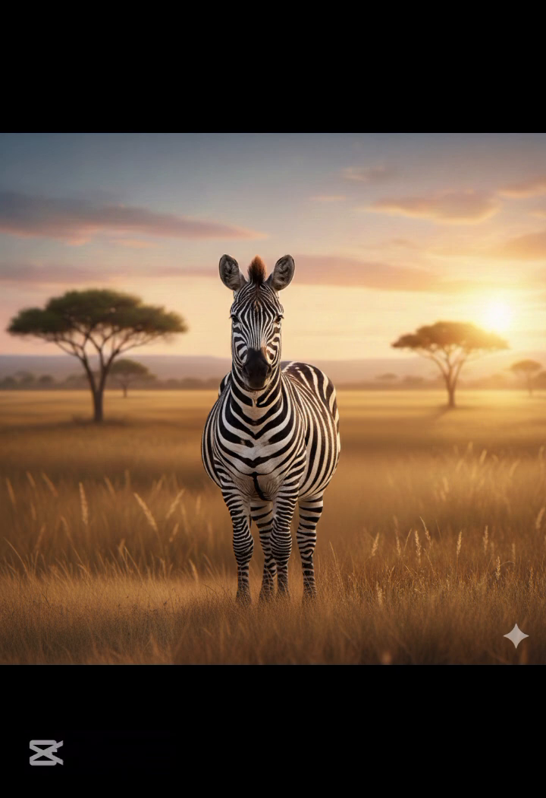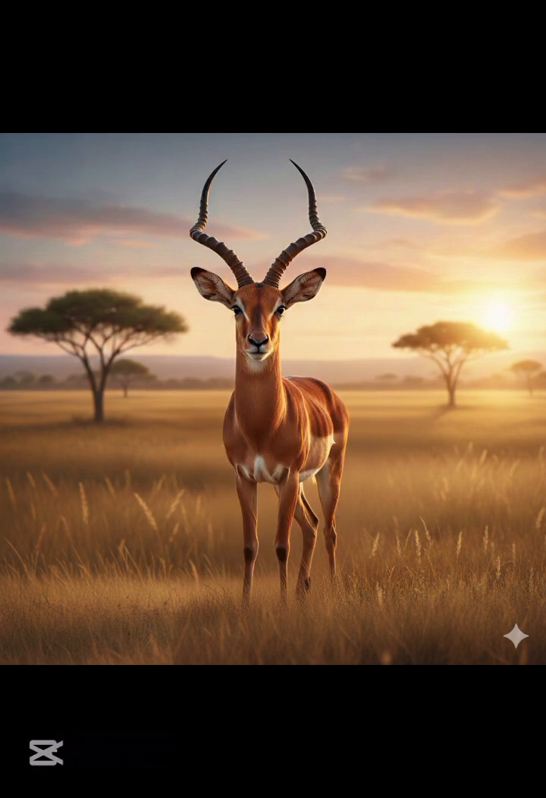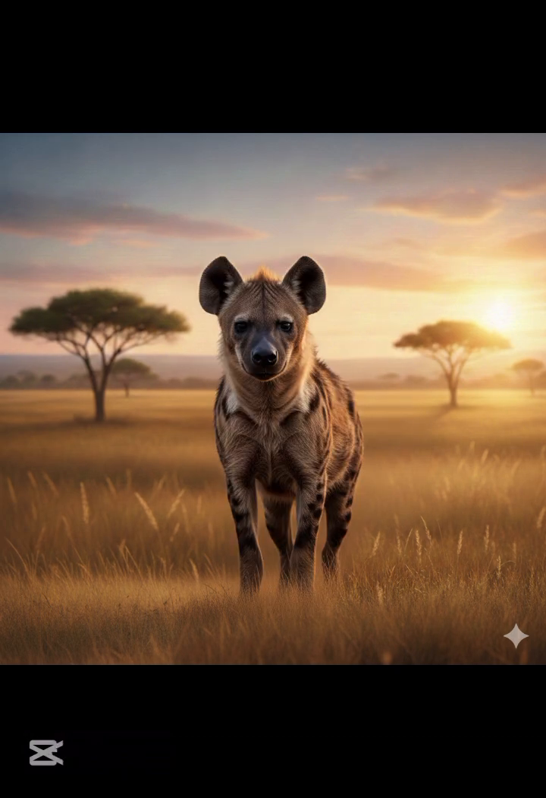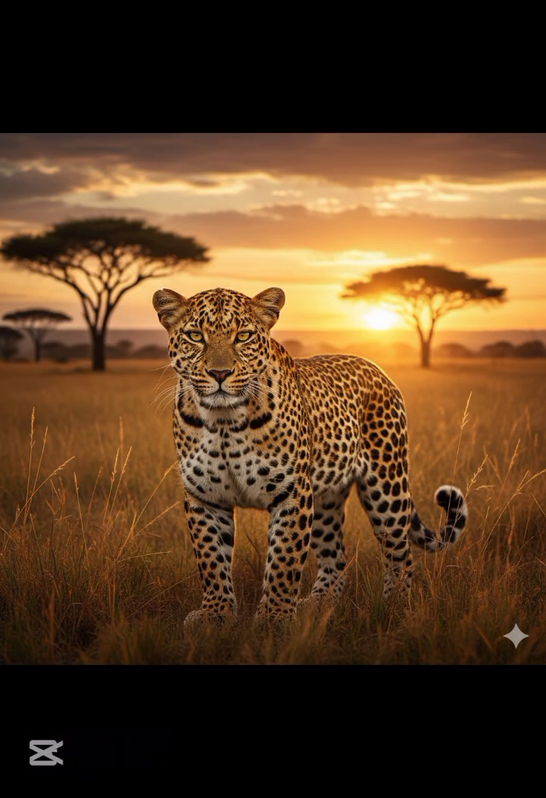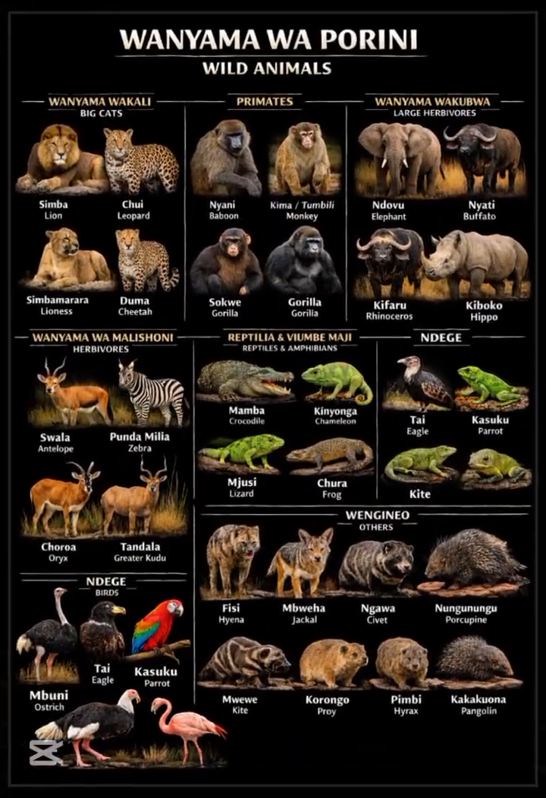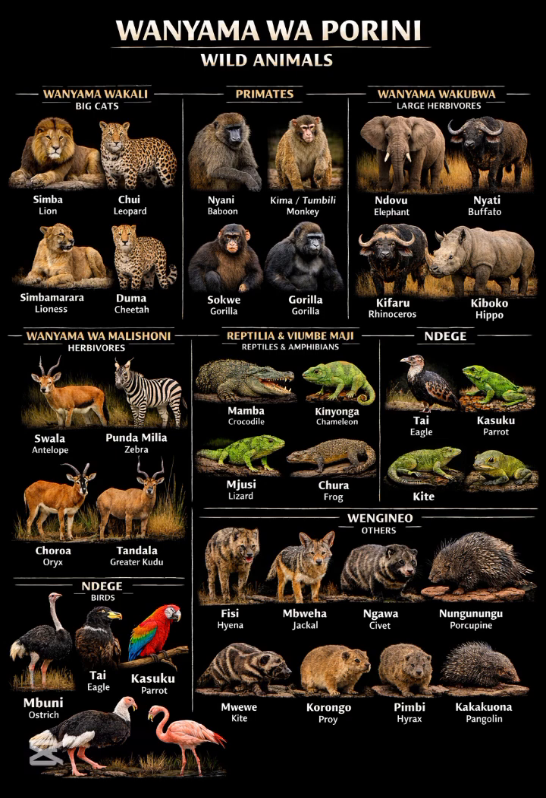Pundamilia, zebra. Swala, gazelle. Fisi. Chui, leopard. So these are the names of wild animals in Swahili.